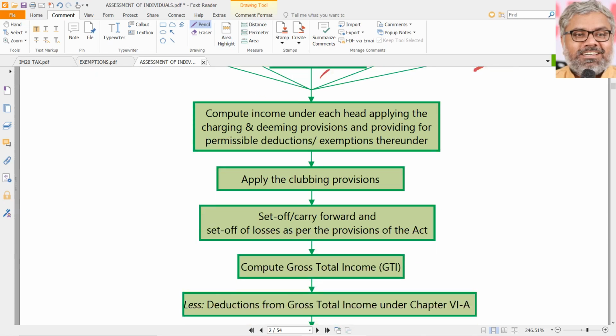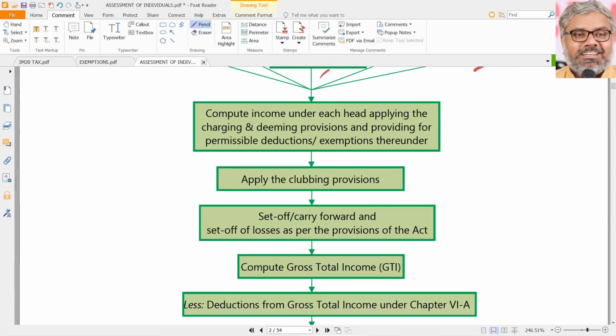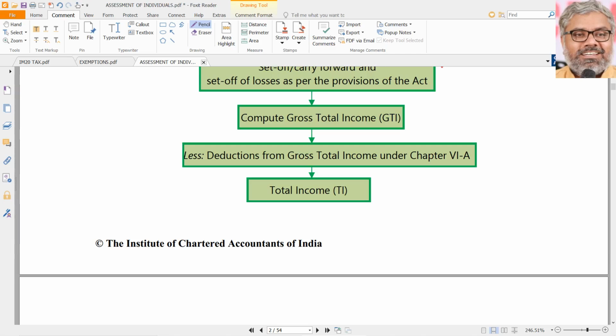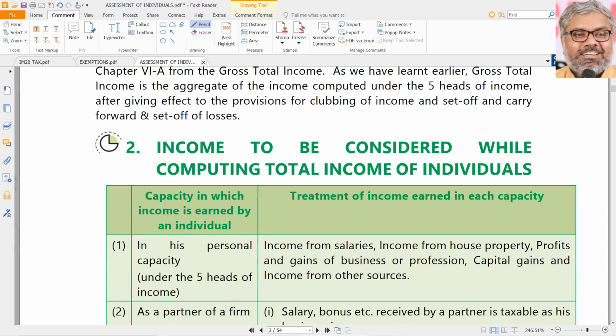And after adding up all of them by giving permissible exemptions under section 10 or any deductions available under each respective head of income, the income has to be aggregated, which is nothing but totaled. Then clubbing provisions have to be applied, and set off and carry forward provisions have to be applied if applicable. The resultant is called gross total income. Then the deductions from the gross total income in accordance with Chapter VI-A have to be given, and the final outcome of this process is total income, on which the tax has to be calculated at the applicable tax rates.